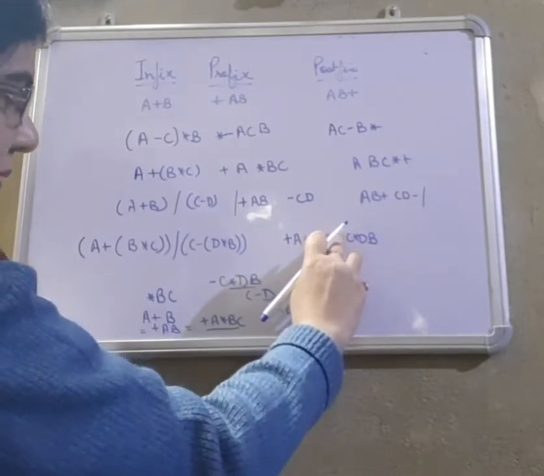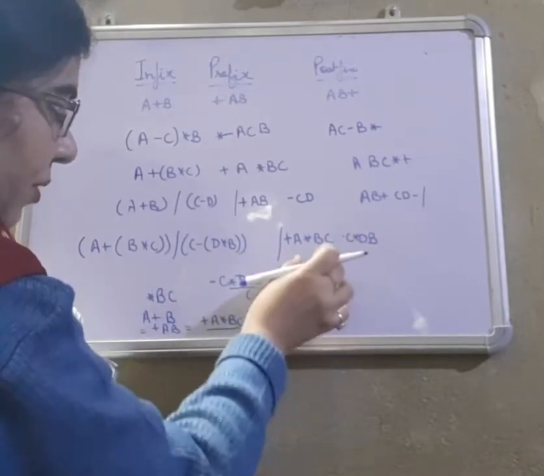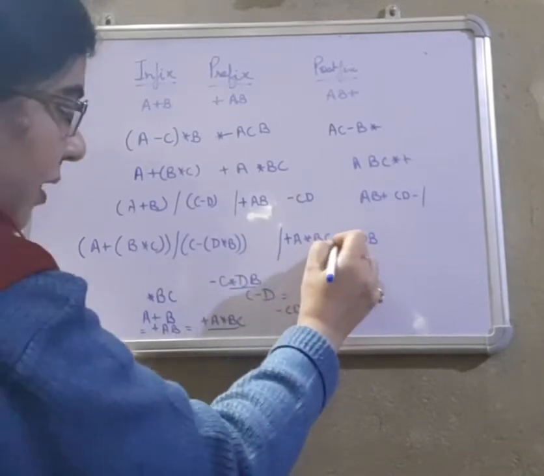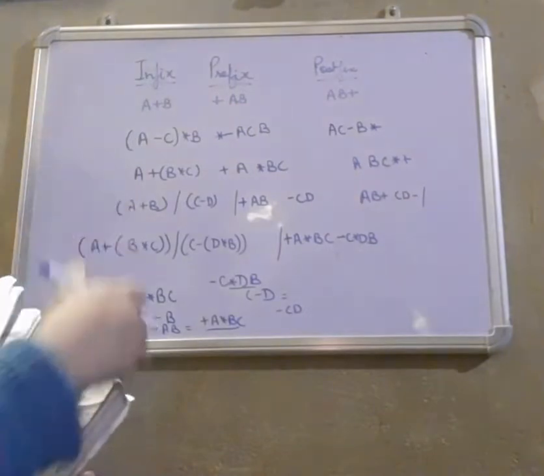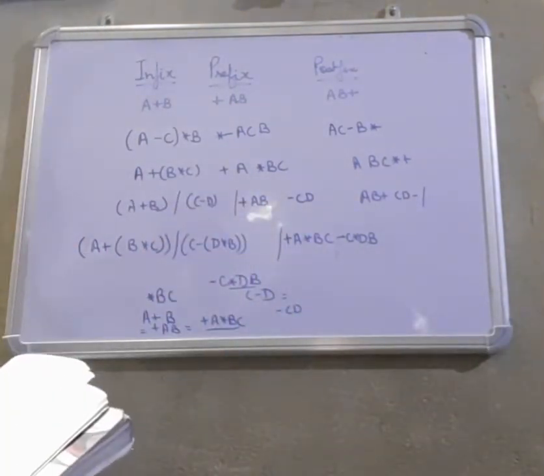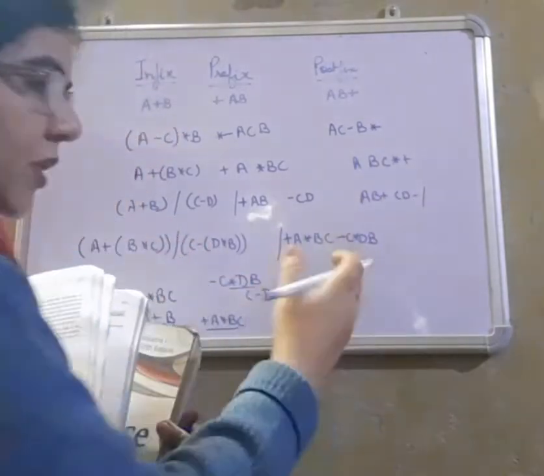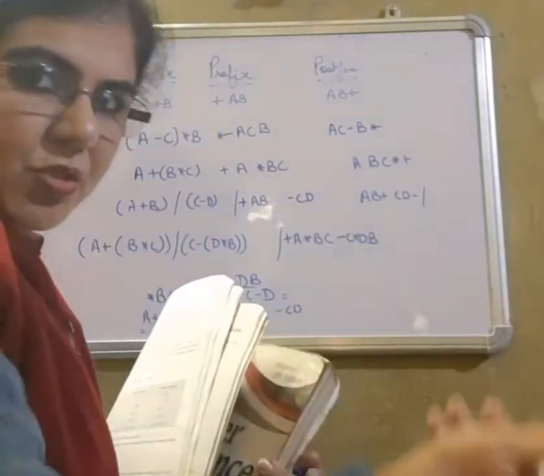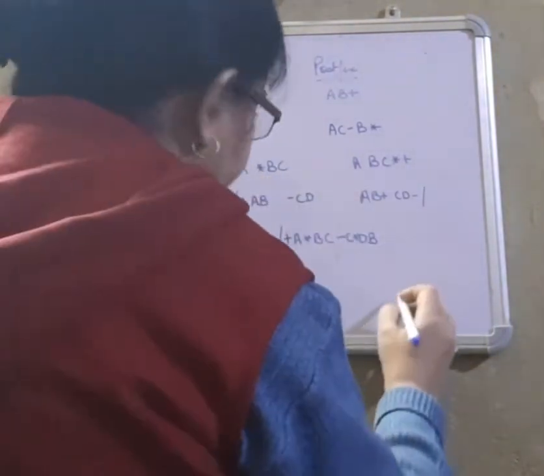This divide will be placed on the right hand side because this will be considered A and this will be considered B. So A divided by B means divide AB. So divide will be placed on the right hand side. Then to convert to postfix, the only thing is that operators will be placed just on the right hand side instead of on the left hand side.